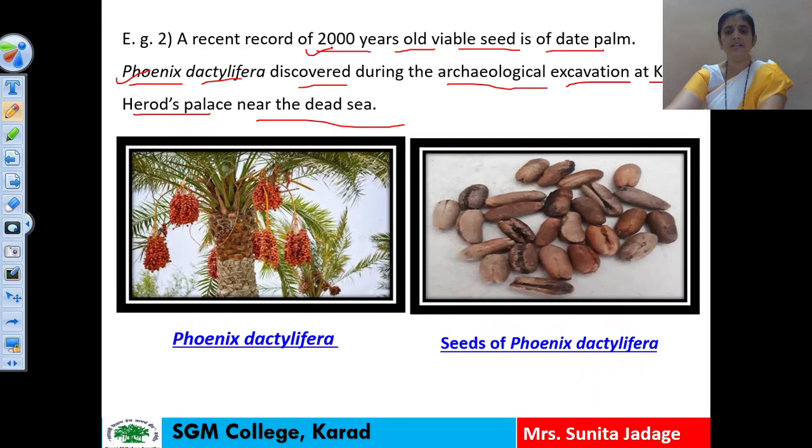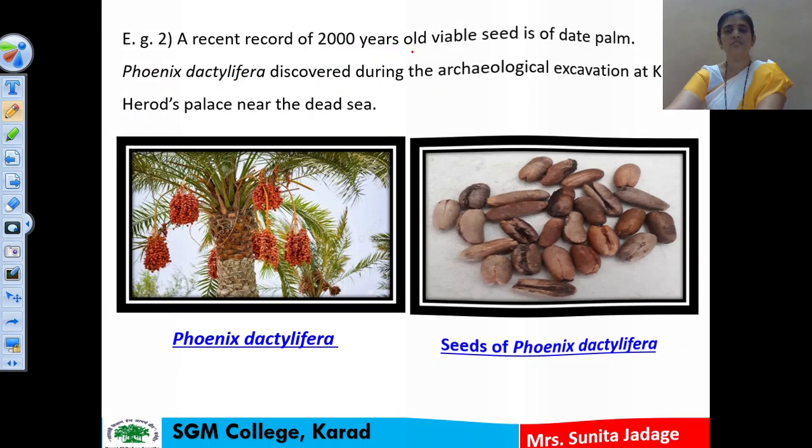So this is the plant Phoenix dactylifera, and these are the seeds, Phoenix dactylifera seeds, which germinated after about 2000 years. So the dormancy period may be hundreds of years or thousands of years. We can see here the dormancy of seeds. This is one characteristic of seed.